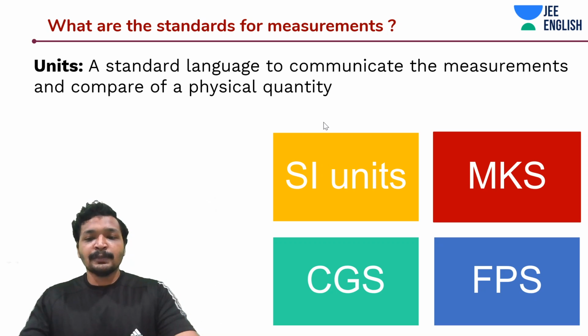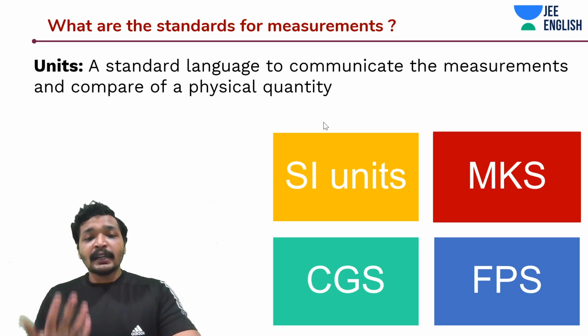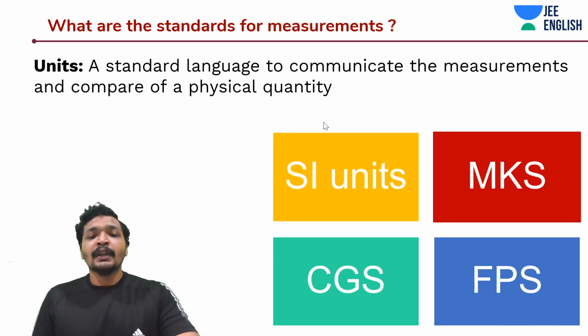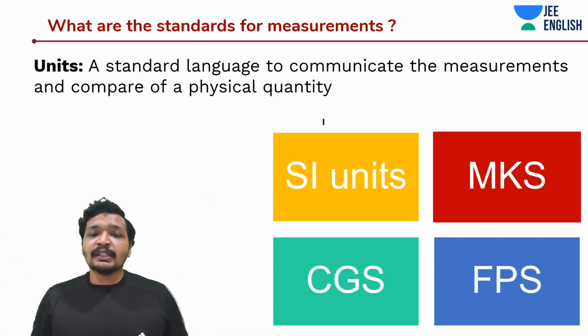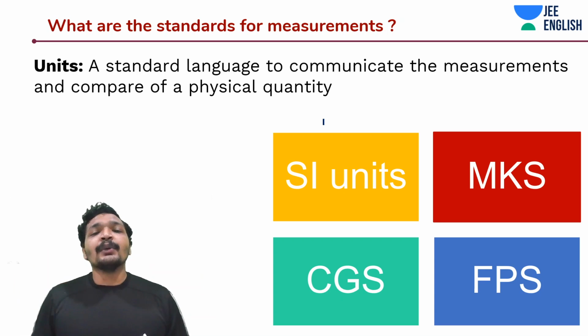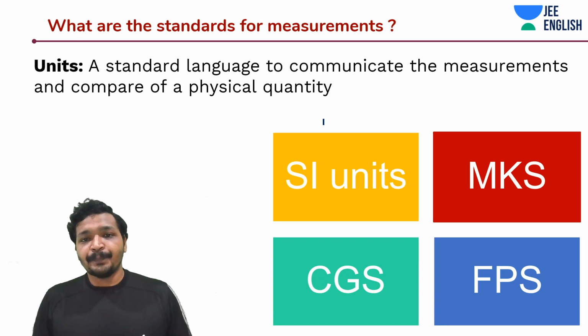Okay guys, you understood this point, right? Why there were different unit systems. People were initially using different languages and each region had a different language. And similarly, people were also communicating using different unit systems. Alright, and what are units? Units are a standard language to communicate, compare and measure any physical quantity.